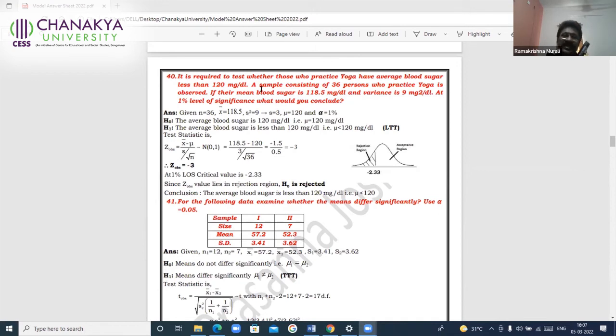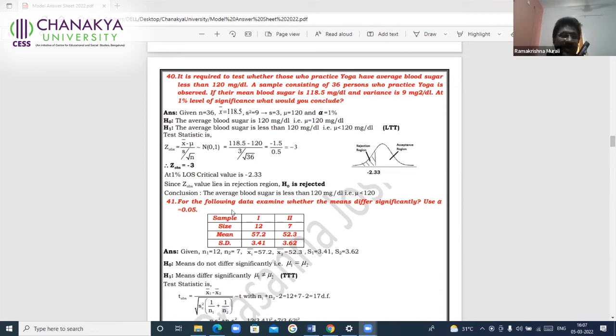See, it is clearly given in this problem, a sample consisting of 36 persons who practice yoga is observed. So 36 people are selected. For them, this variance is given. This variance 9 is calculated for the selected 36, where 36 is a sample. Since this variance 9 is calculated for the sample, it is s square. And in the formula, it is s, so 9 becomes 3 here. If it is given for the population, the entire population, it is sigma. If it is given only for the sample, it is s.